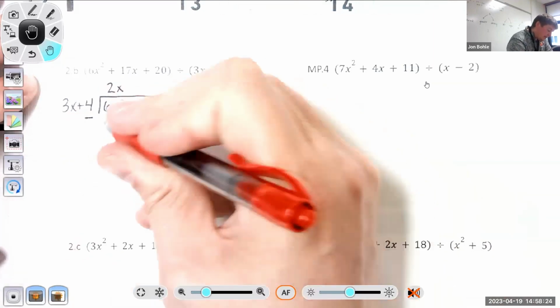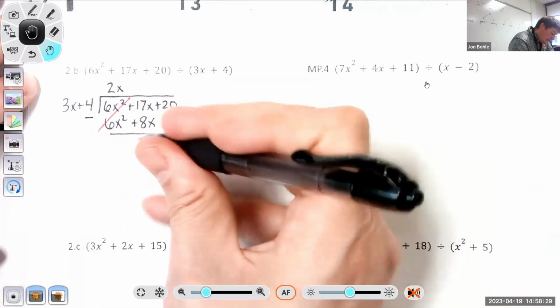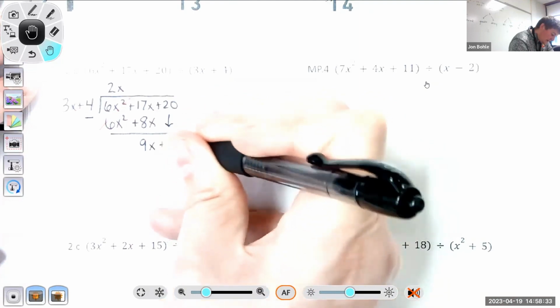6x squared minus 6x squared cancels. 17x minus 8x is 9x. And then this 20 doesn't do anything; it's going to drop down.